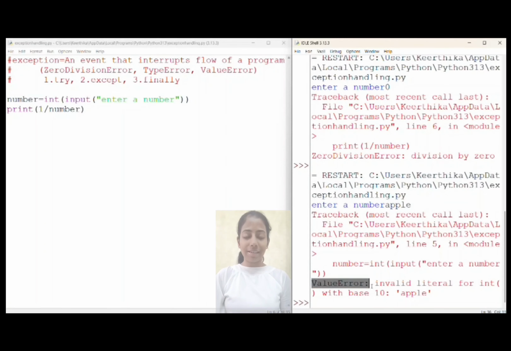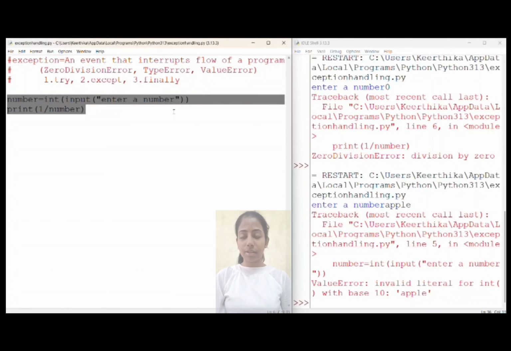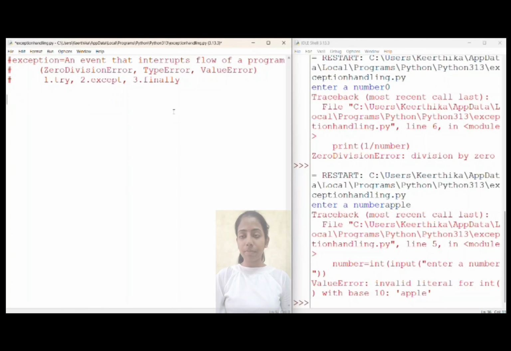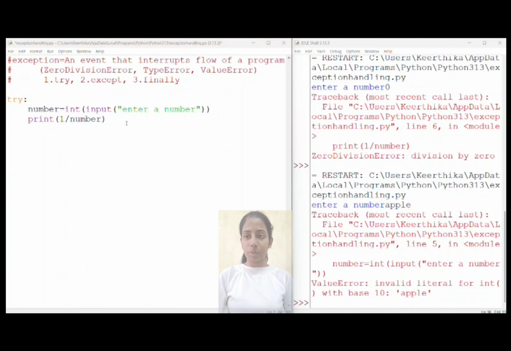So to avoid these errors interrupting the program, we use try and we put the code into the try block. We indent it within try, and in the next line we use the except block to catch the errors. Let us say now we catch this ZeroDivisionError, except ZeroDivisionError, and in the next line we print you can't divide a number by 0. You can fix this ZeroDivisionError by this method.